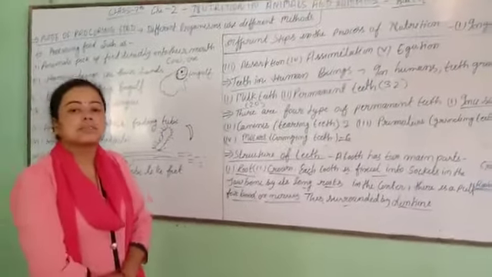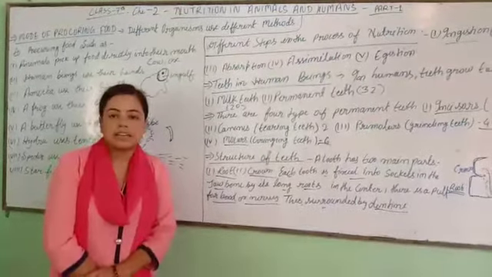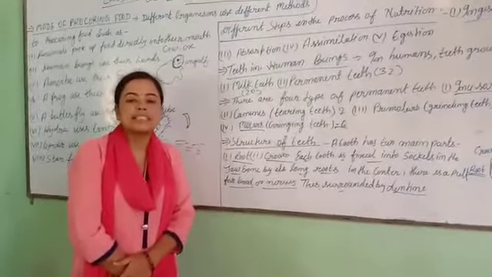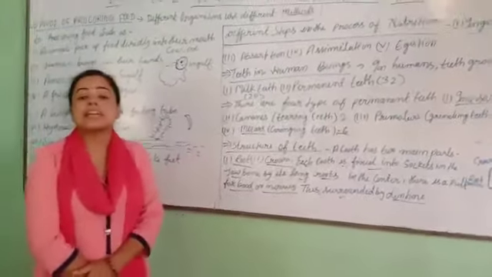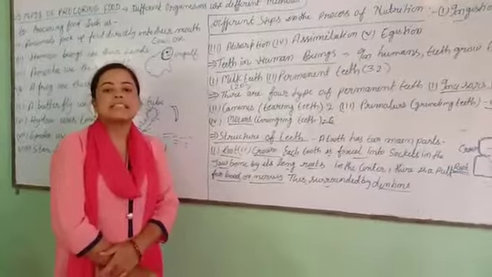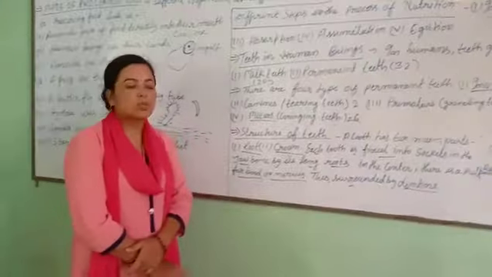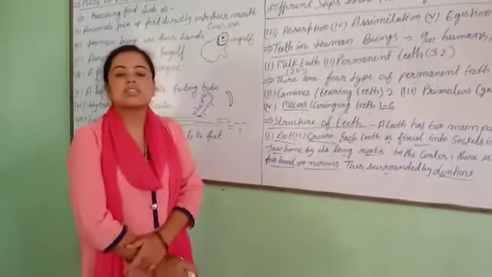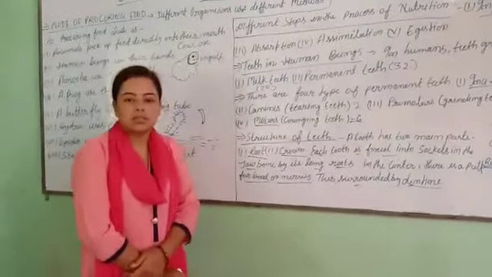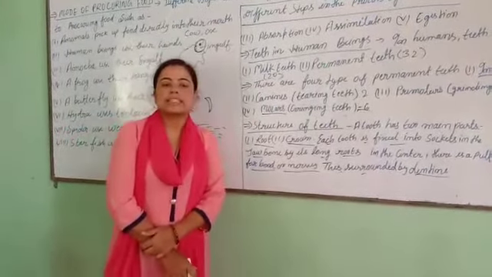And last, we are talking about taking care of teeth. Teeth are very important in our life. Without teeth, we can't smile, chew, or eat and digest the food that we want. So, taking care of teeth is very important. To take care of teeth, we brush our teeth twice a day, avoid sugary foods, and wash our mouth. After eating, we can wash our mouth and take care of our teeth.